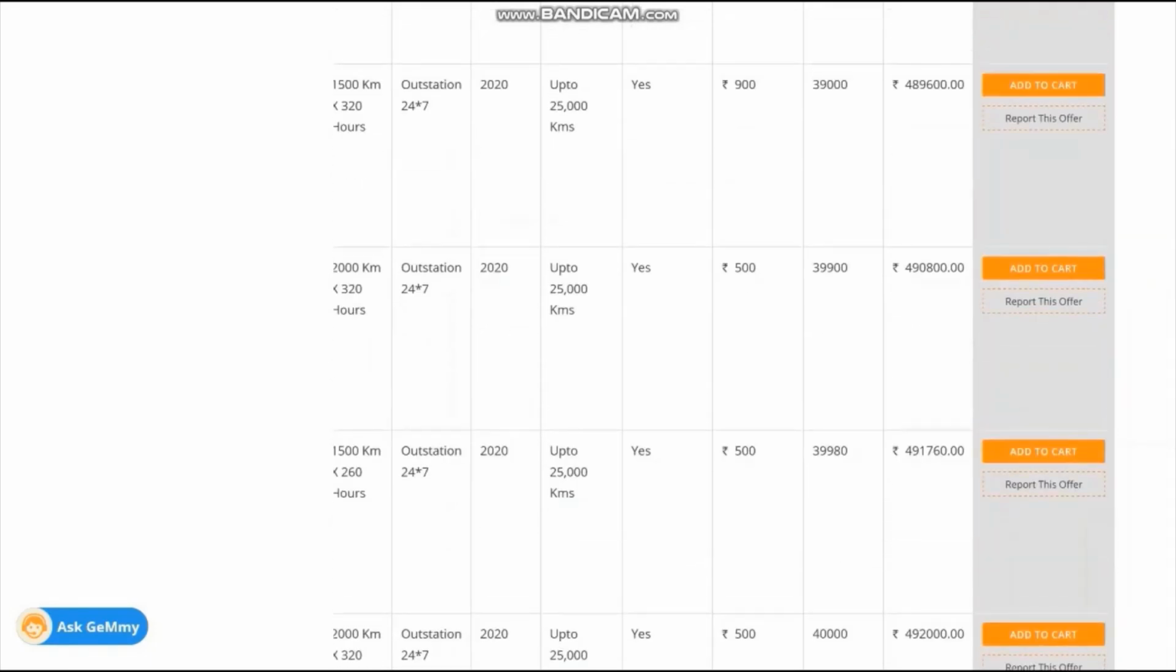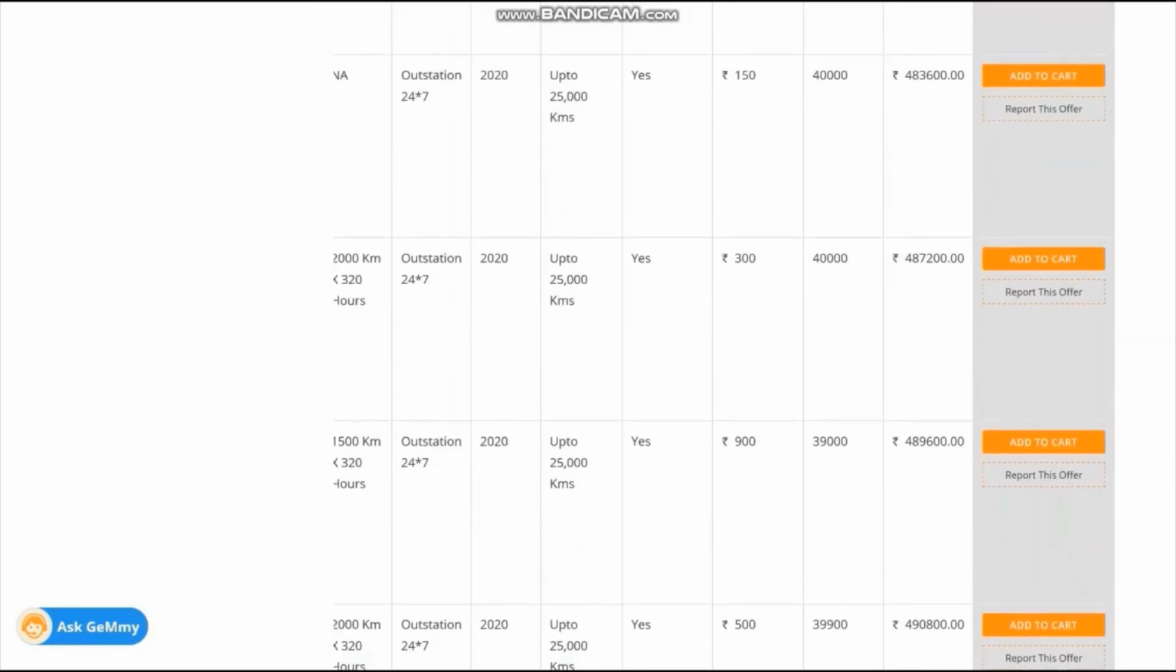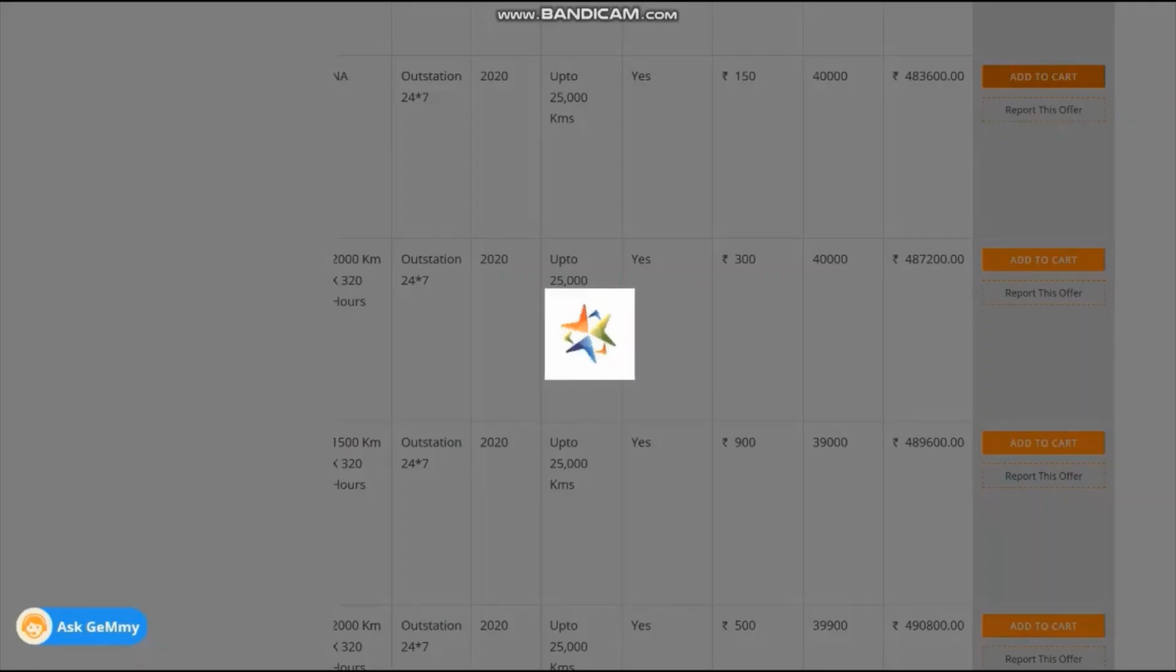As for your estimate, your requirement is around 40,000 rupees per month. So, say you are ready to pay 150 rupees per day. So, you can select this and add to cart.